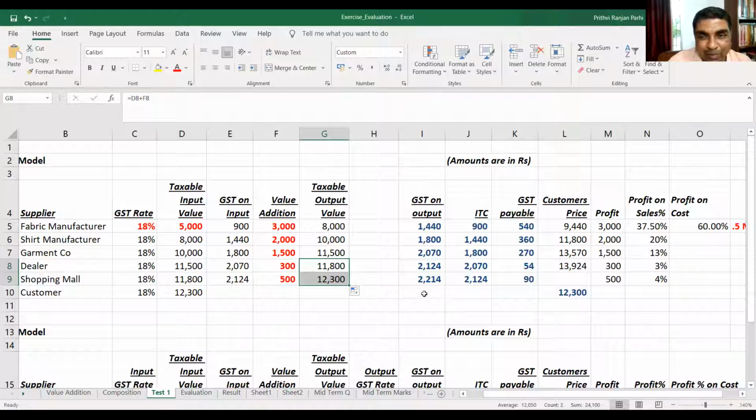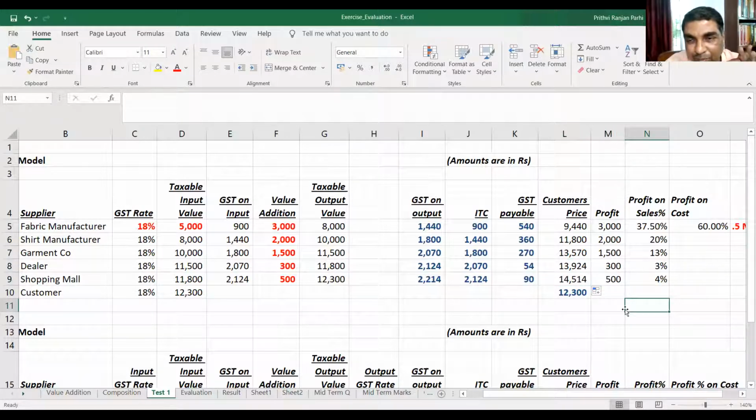Now GST payable will be 2,214, of which 2,124 is the input tax credit. So 90 rupees will be payable. Customer's price will be 14,514. Profit will be 500 rupees, which turns out to be 4%.